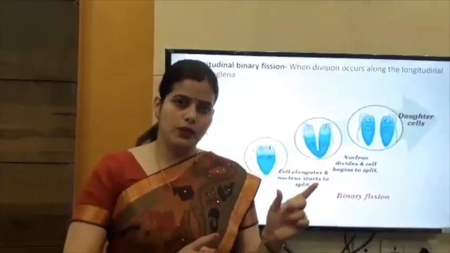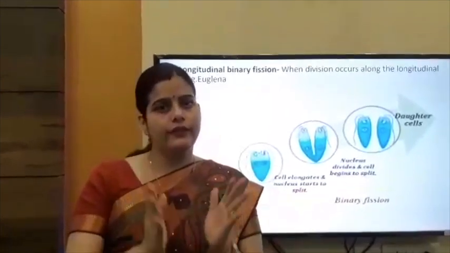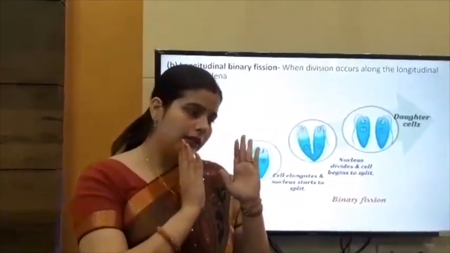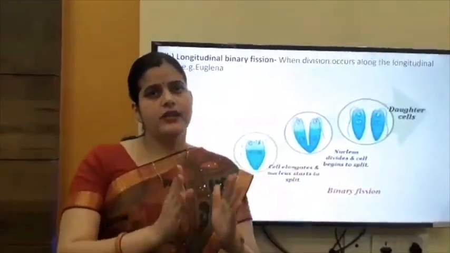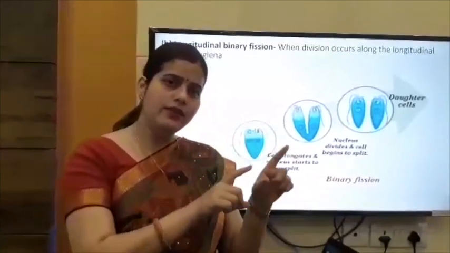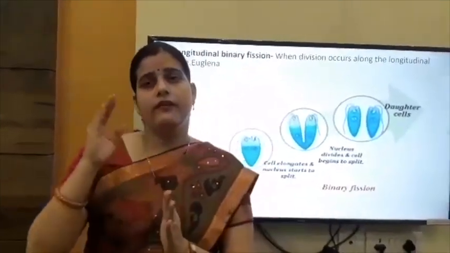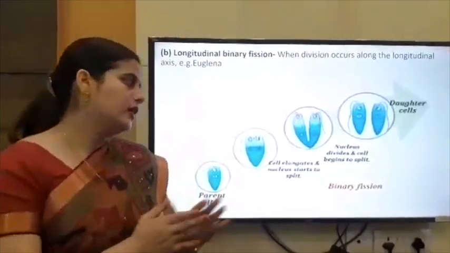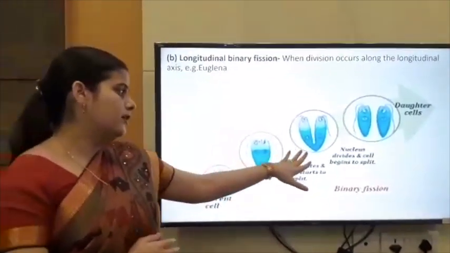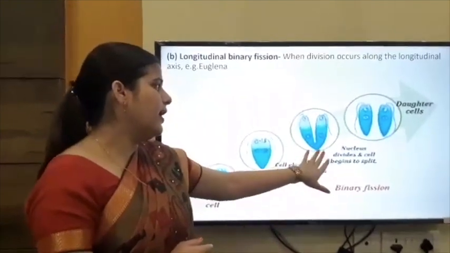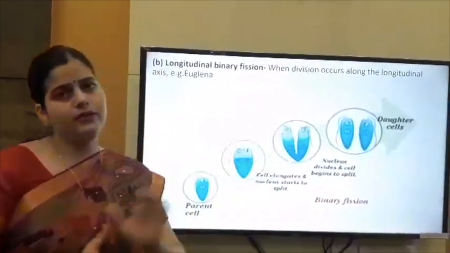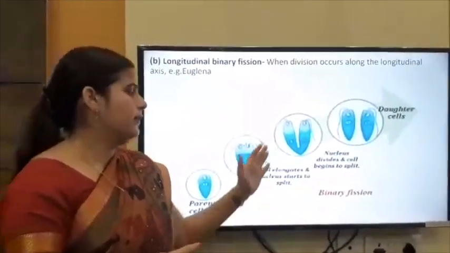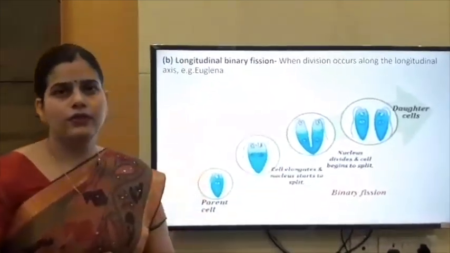Karyon means nucleus, kinesis means division. When division occurs in the nucleus, then it is known as karyokinesis. When division occurs in the cytoplasm, then it is known as cytokinesis. So in this case, karyokinesis first occurs, and after the karyokinesis, cytokinesis occurs. And in the last, two daughter cells are formed. Okay.